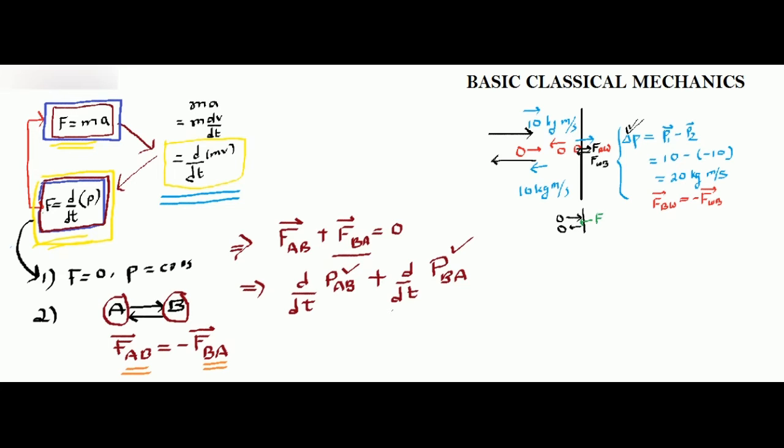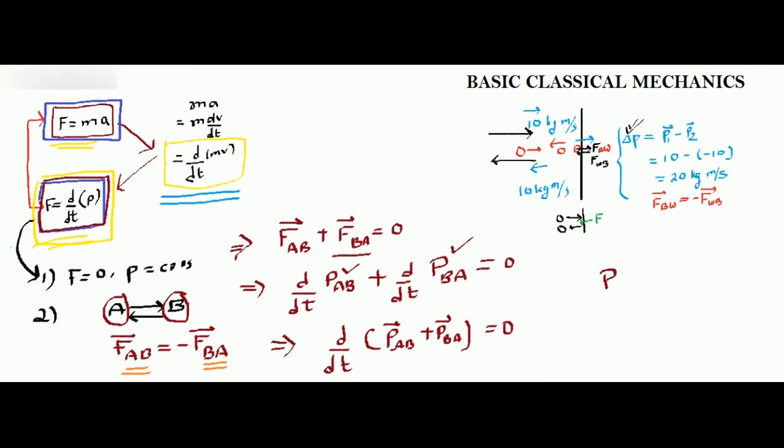Okay, remember that. So now what I can do, since I can take d by dt common, and this side we already have 0, and then I see that there are two momentum that get added. So momentum of B due to A, and momentum of A due to B. Agreed? So both these momentum get added to 0. Then we see something amazing.